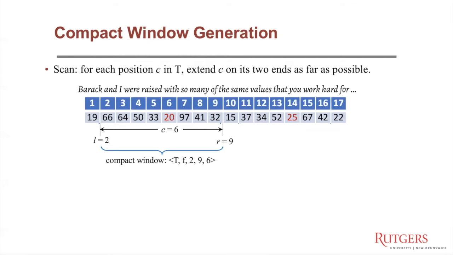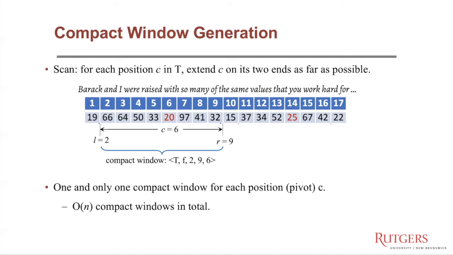To generate the compact windows, we can scan all the positions in a text. For each position C in the text, we use it as the pivot word, and we extend it on the two ends as far as possible until we meet the first word with a smaller hash value than the pivot word.